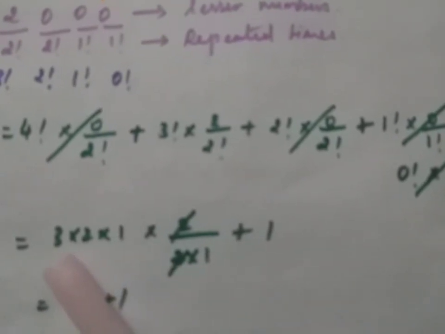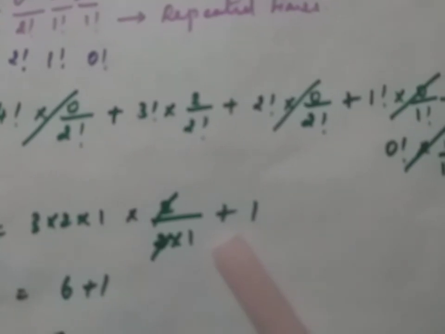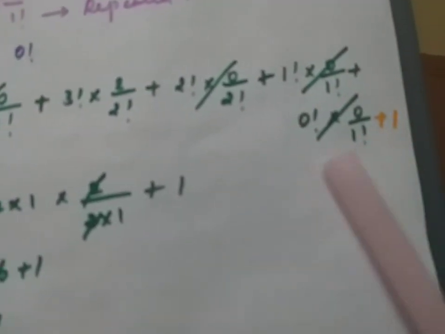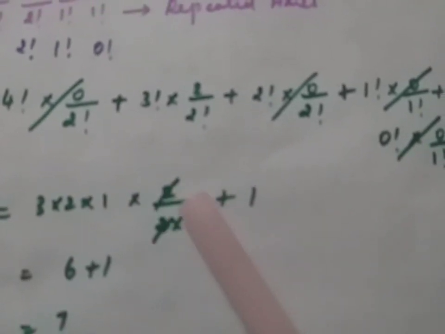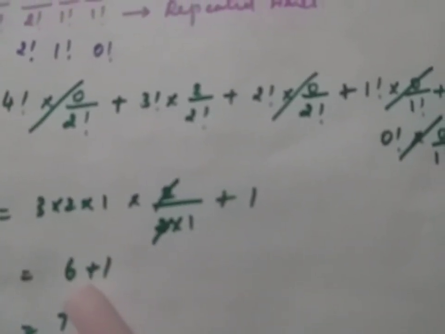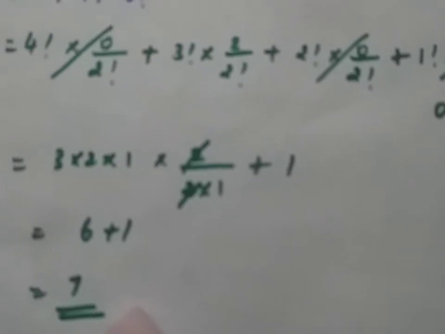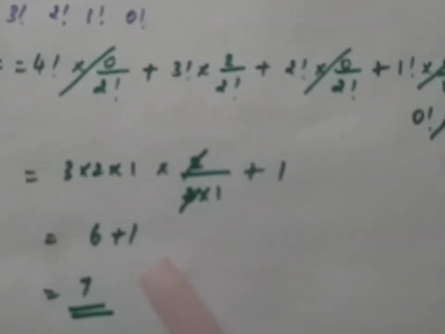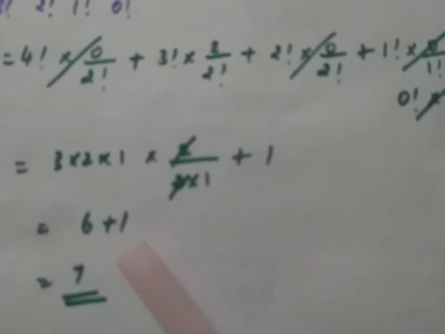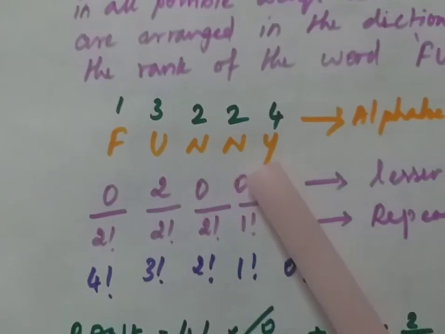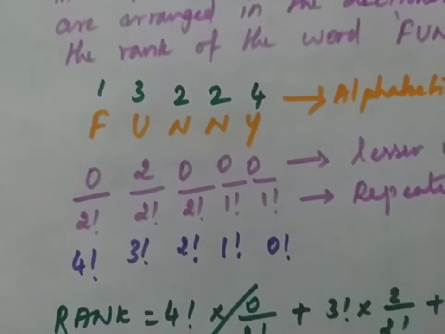This 3 factorial is 3 into 2 into 1, times 2 by 2 into 1, plus this 1 here. Then the 2 and 2 will get cancelled, remaining is 6 plus 1, that is equal to 7. So the rank of the word funny is 7. This is for the repeated case, repeated letters. If the letters are repeated, we have to follow this method.